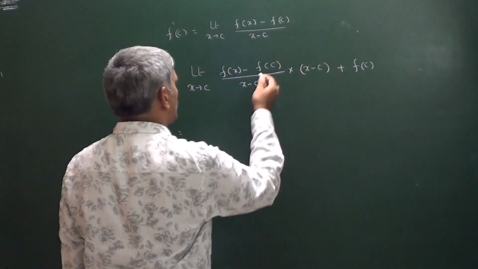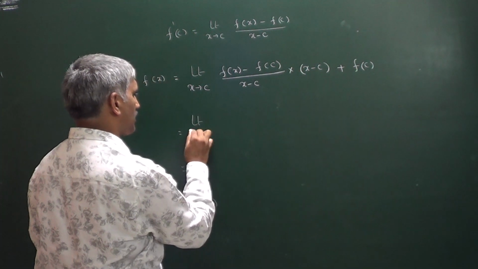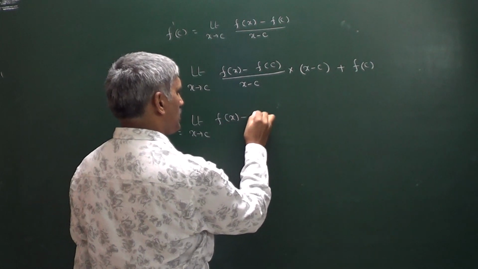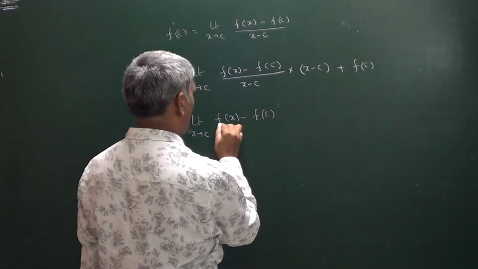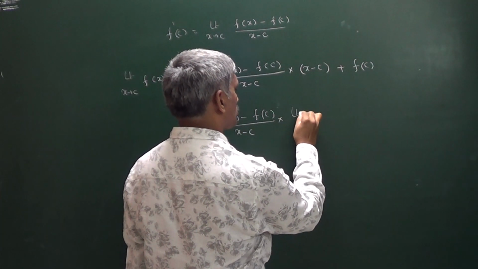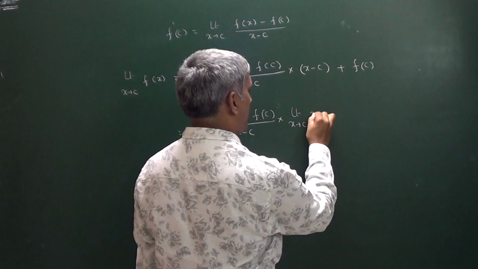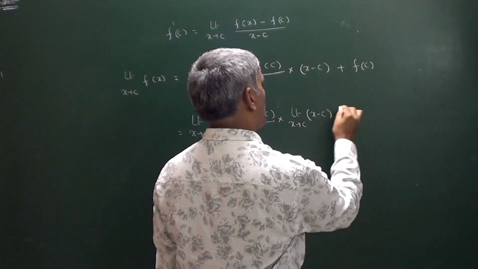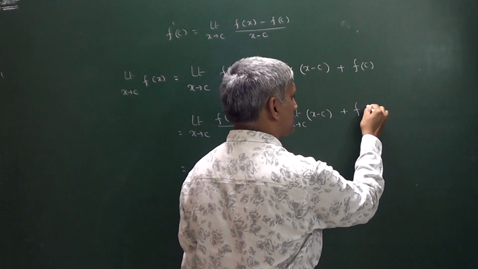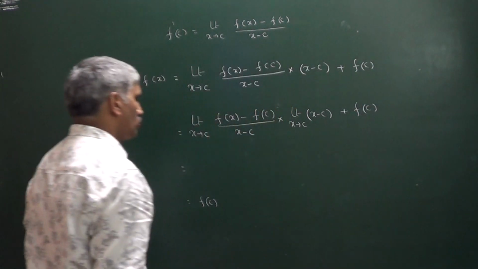Now what can we write? Because we can apply the limit separately: limit x tends to c, f of x minus f of c divided by x minus c, into limit x tends to c, x minus c, plus f of c, which is a constant, right? So now what happens?